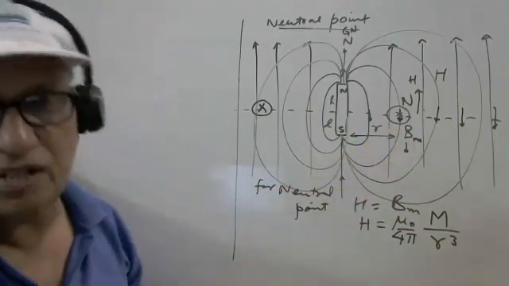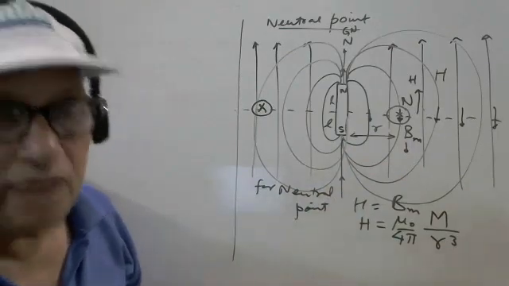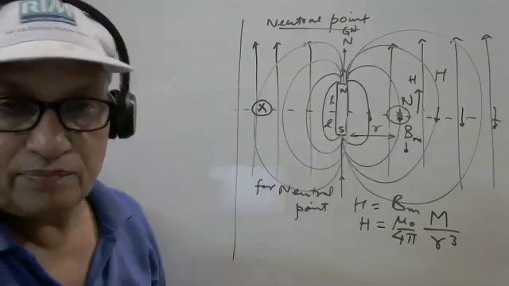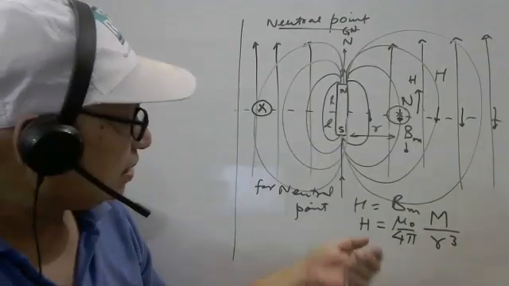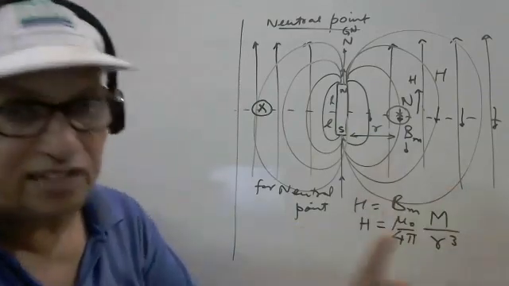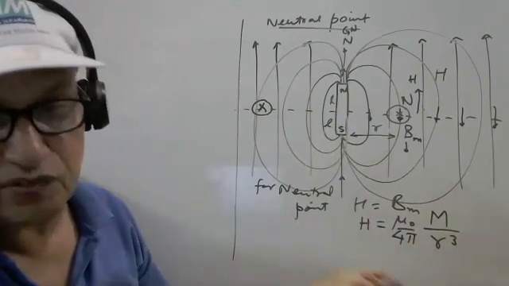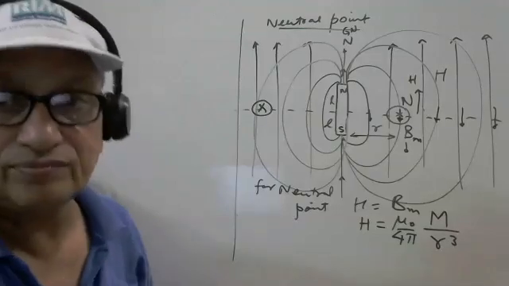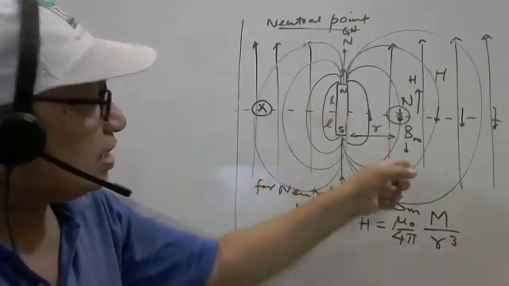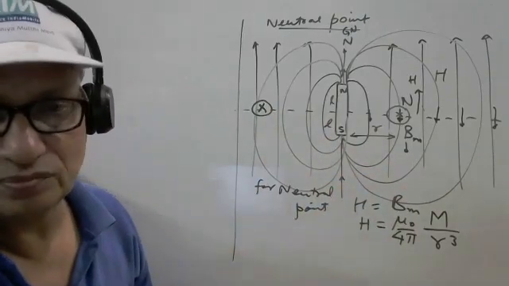So the neutral point will give you much information, like the Earth having magnetism. At the same time, we can find out either H or m. Means one thing is known to you, the other can be found easily. Correct? There are two neutral points on the equatorial position.